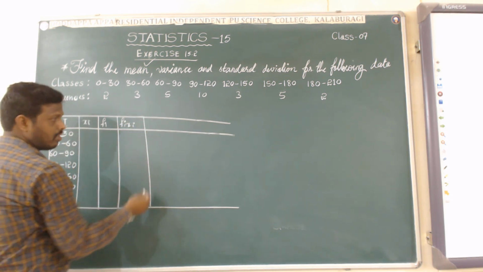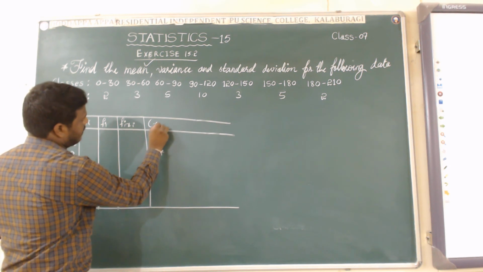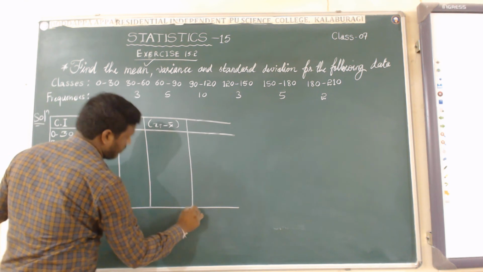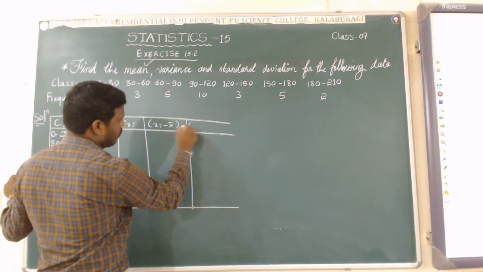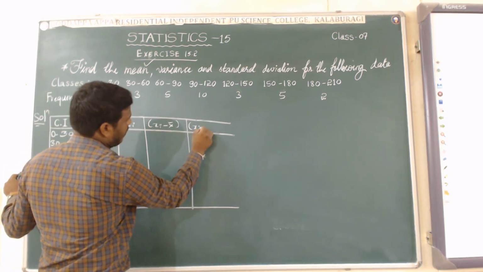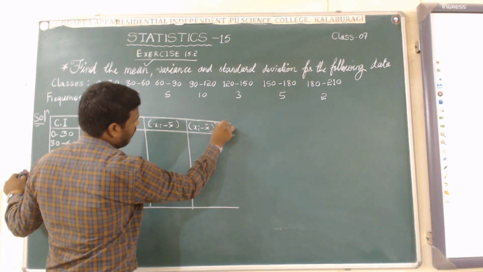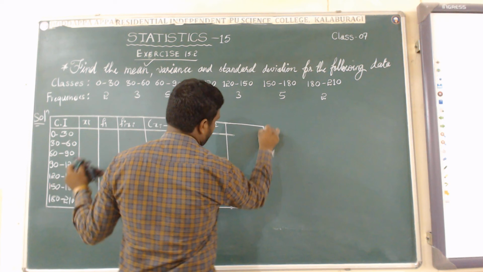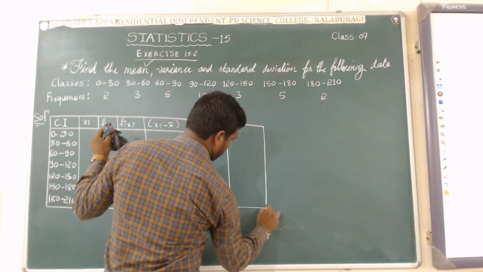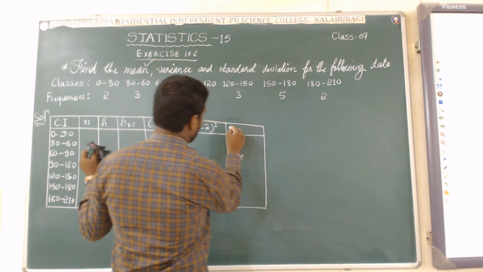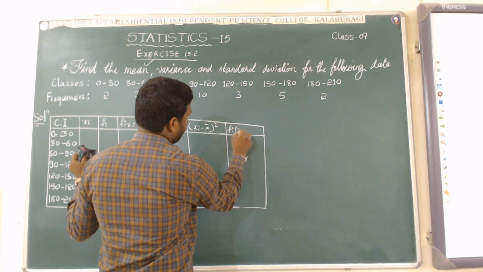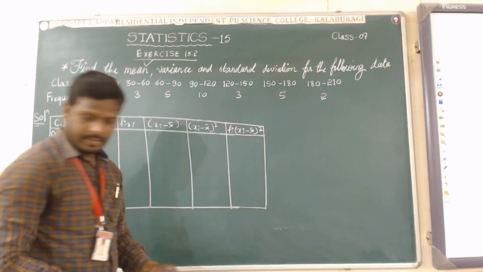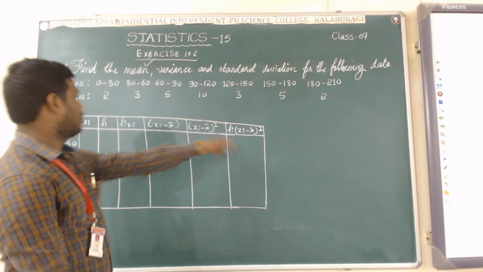In the next column I am going to write xi minus x bar, and in the next column I am going to square these values, xi minus x bar whole square. The last column will be for fi into xi minus x bar whole square. We have to remember this much.